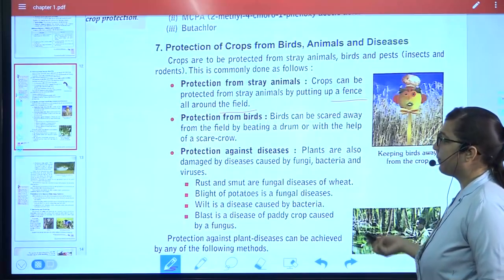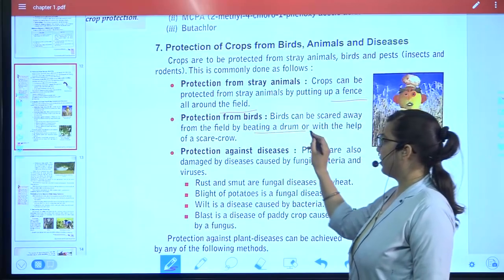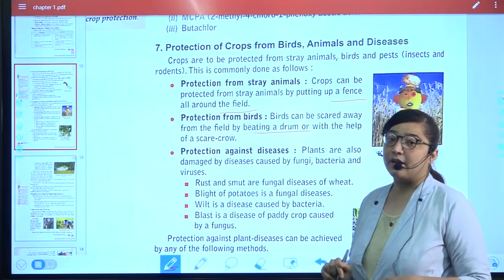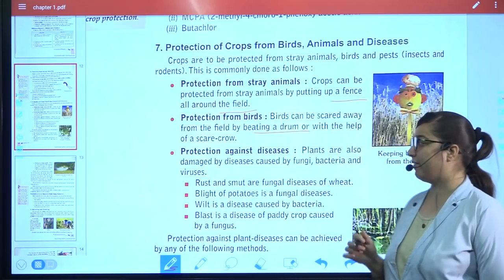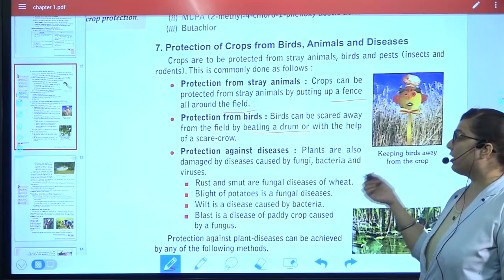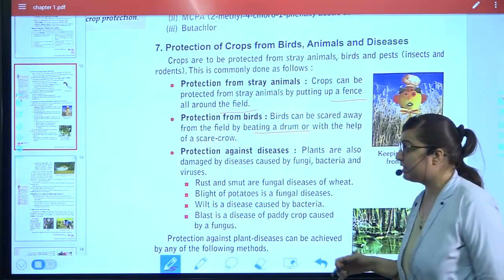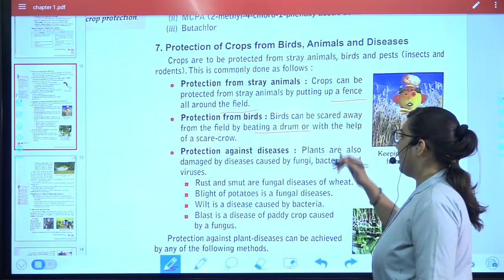Protection from the birds can be done with the help of these things, that is beating a drum. Whenever the drum is beaten, the birds will get afraid and they'll fly away, or with the help of a scarecrow. For the disease, various types of disease, in chapter number 2, microorganisms, you have studied.